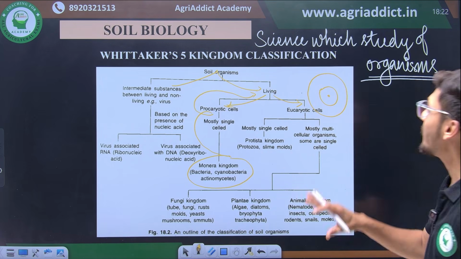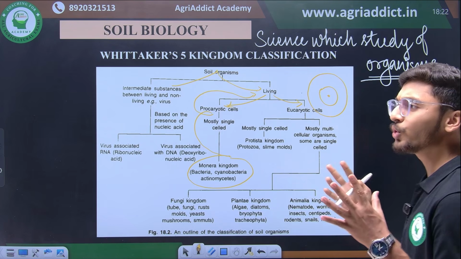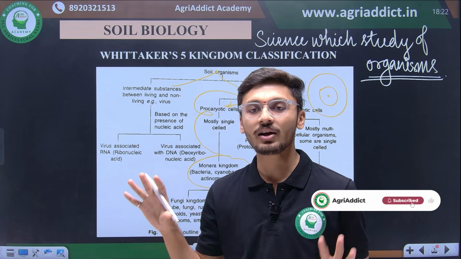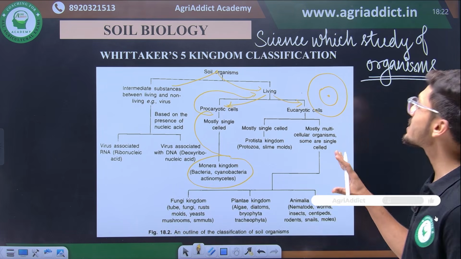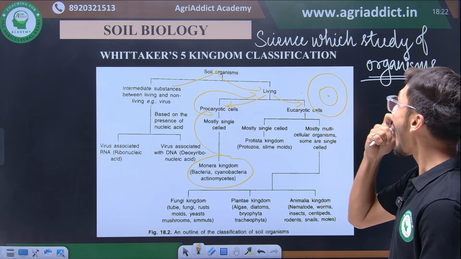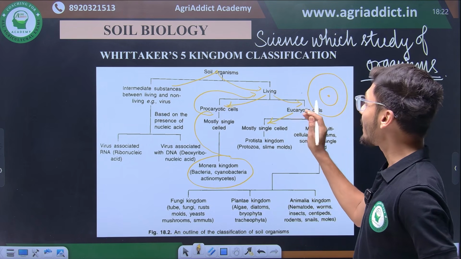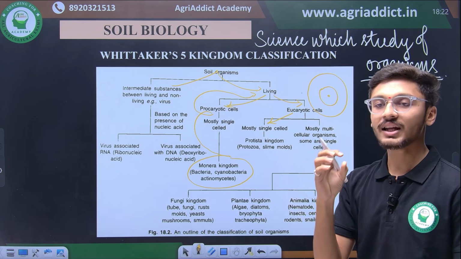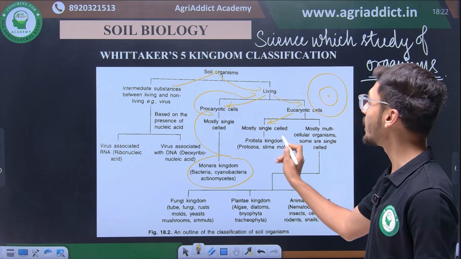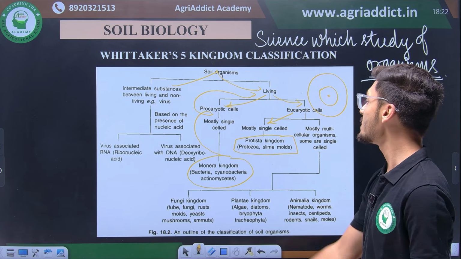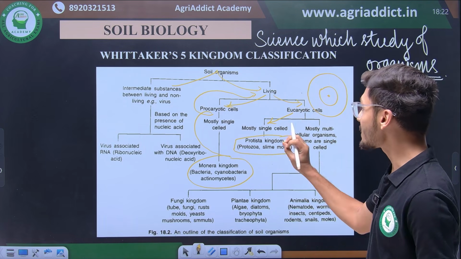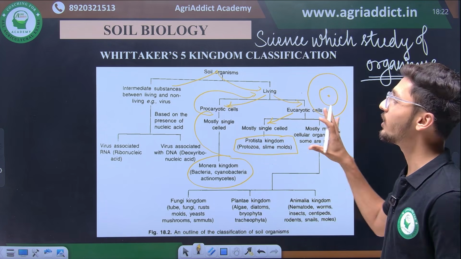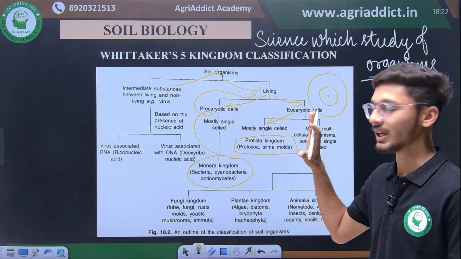And then he classified eukaryotic organisms into two broad categories, one with a single eukaryotic cell and one with multicellular organization. The organisms with a single cell in the eukaryotic class have a proper nuclear structure and a properly functioning nucleus in their cellular structure. They are classified into kingdom Protista and they are single celled. So single celled protistans are the transition between prokaryotic cells and eukaryotic multicellular organisms. Do not get confused in this thing.